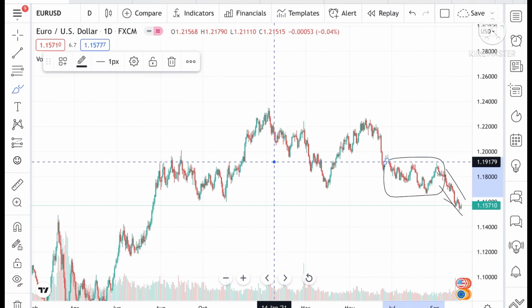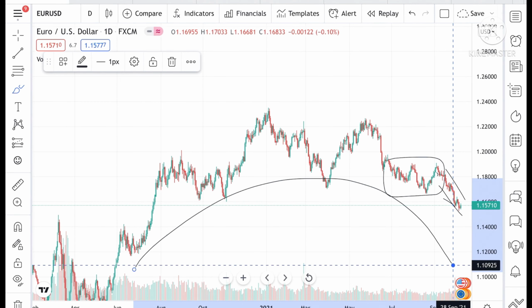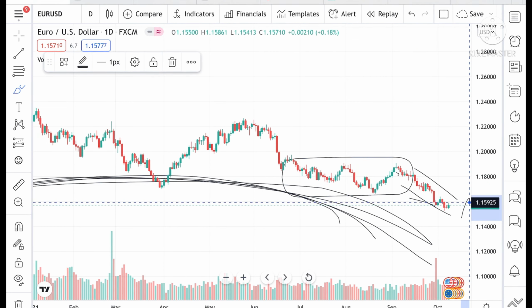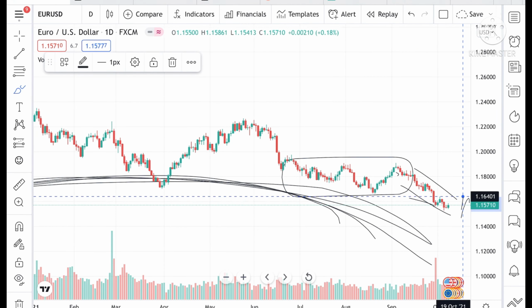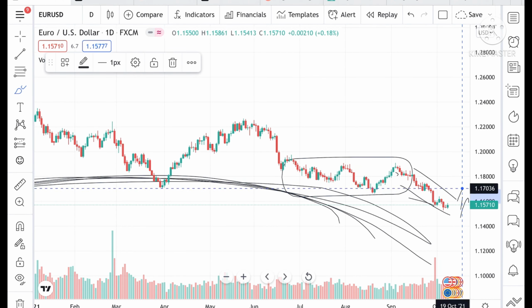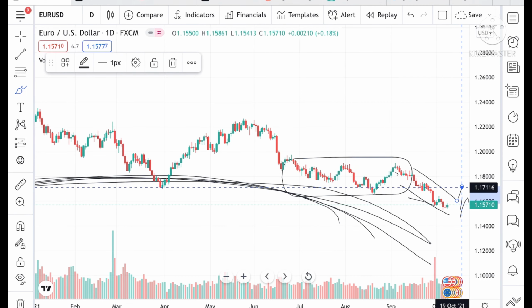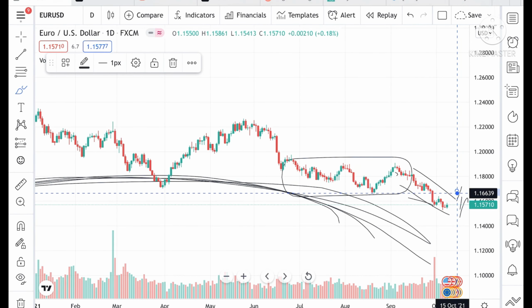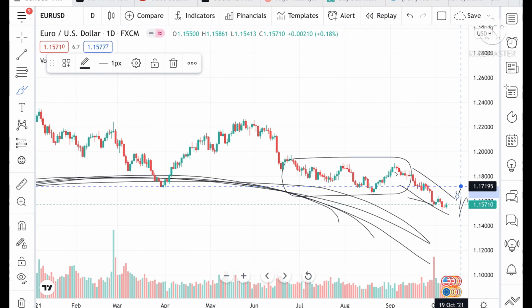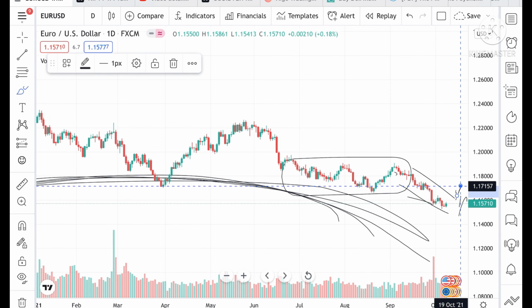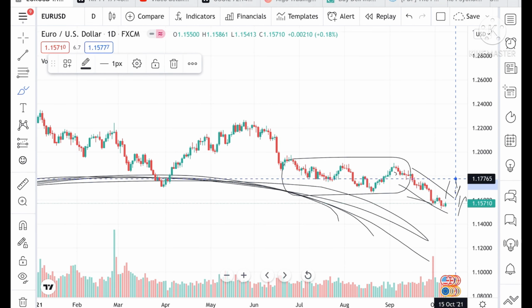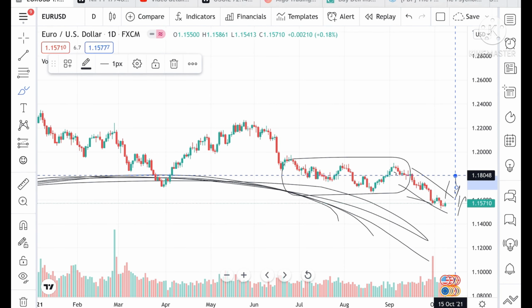If you look at the long view, we have seen Euro USD. Suppose if this level sustains, then there is a probability it can go and touch a level of 1.15925, and from there it can go and touch a level of 1.16401. Suppose if the price sustains this level, then it can go to a level of 1.16389, and from there, if it sustains this level, it can go to a level of 1.17157. Suppose if the price sustains above this level, then it can go further upside to a level of 1.17643. From there it can touch a level of 1.18048.